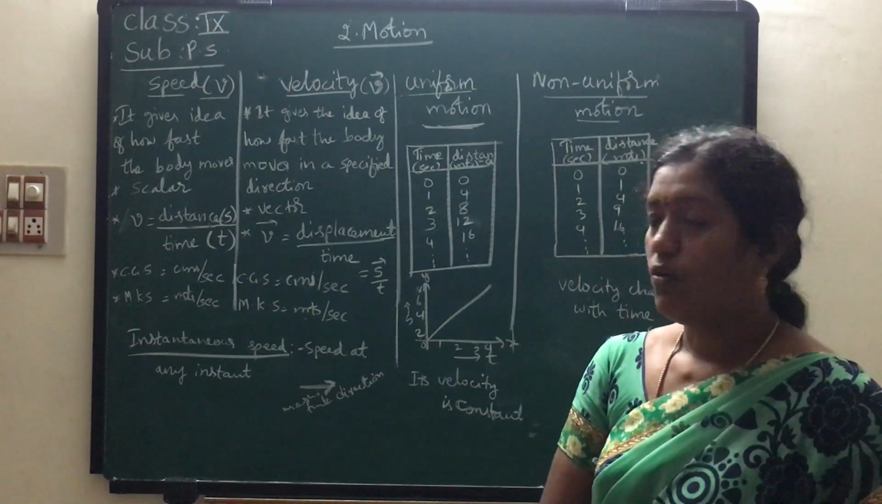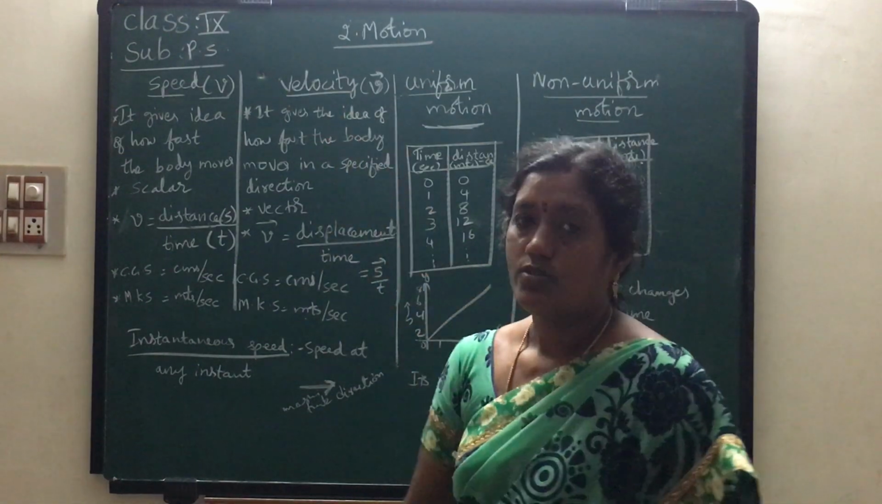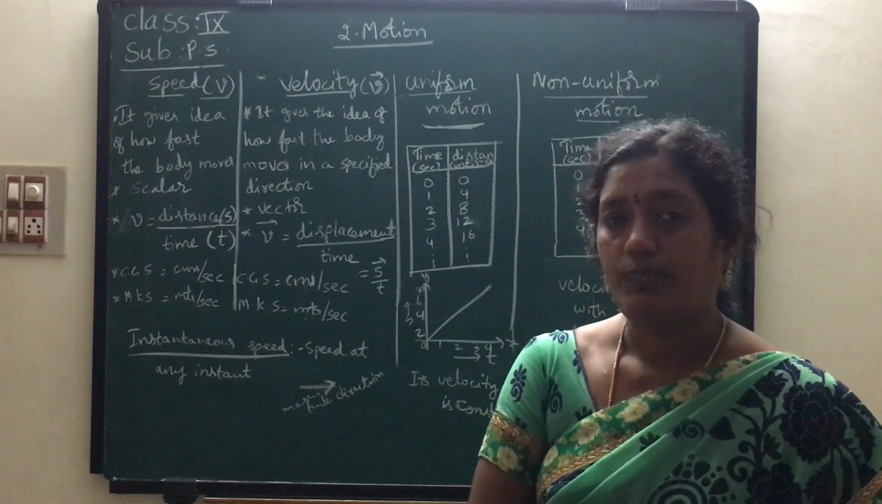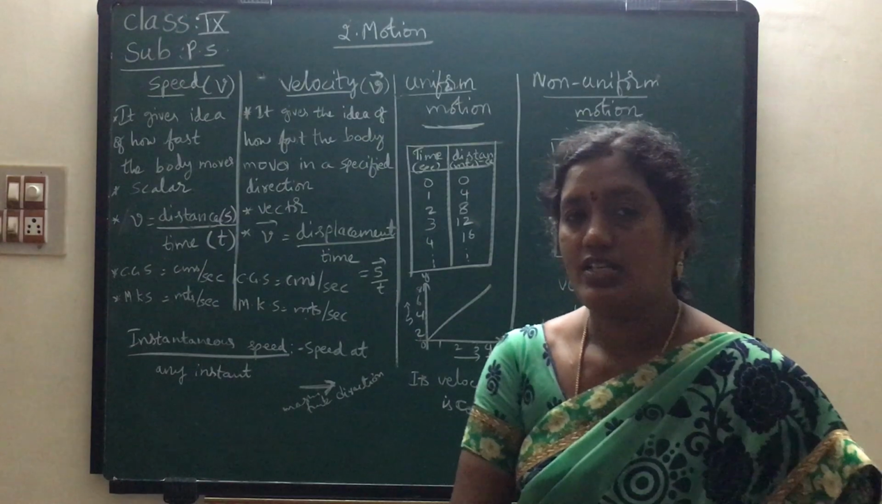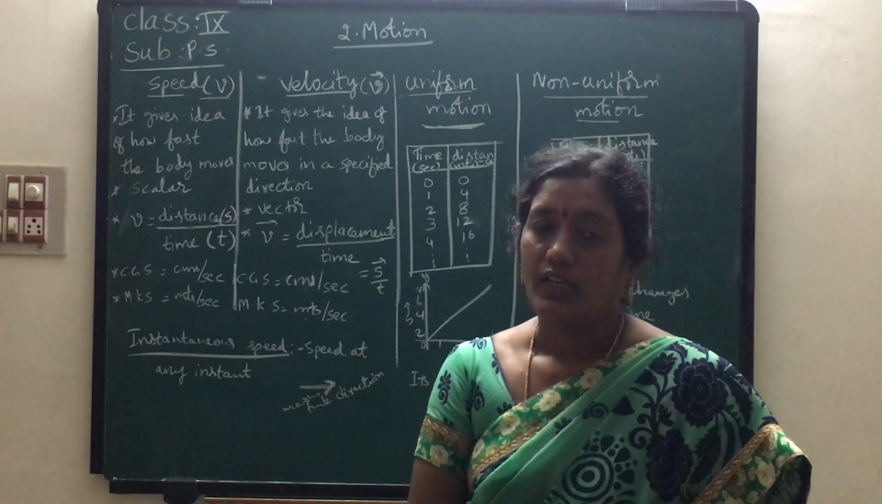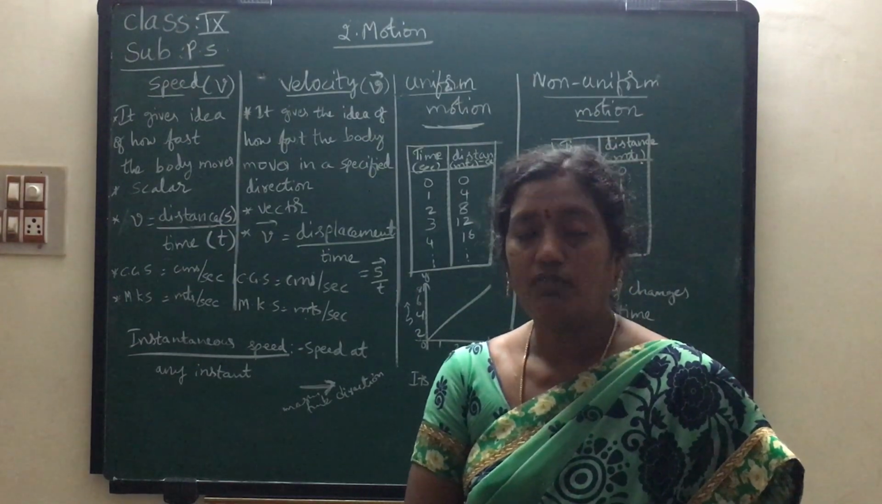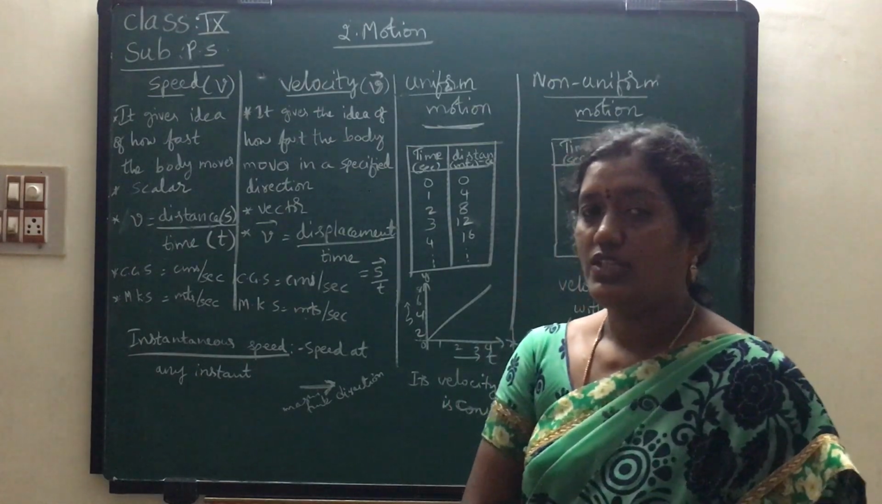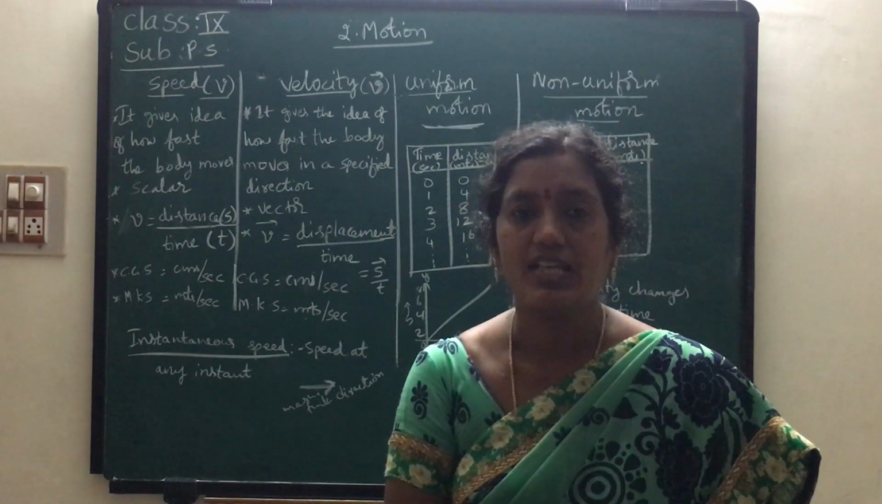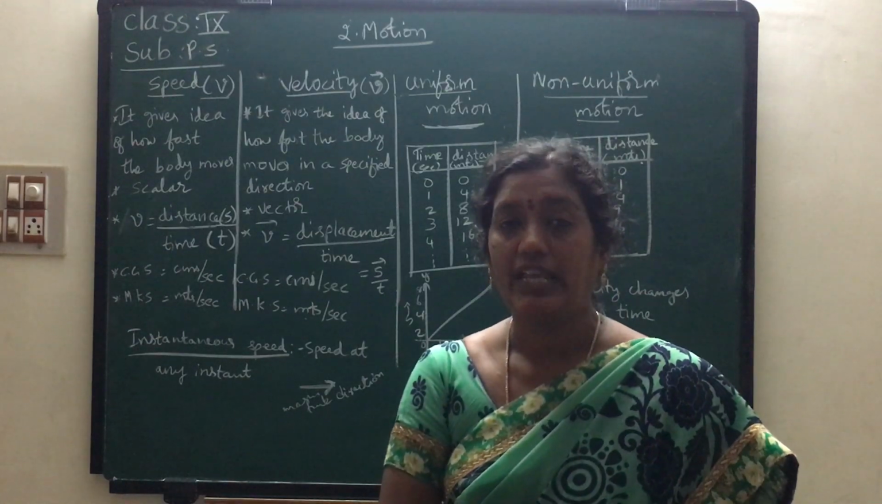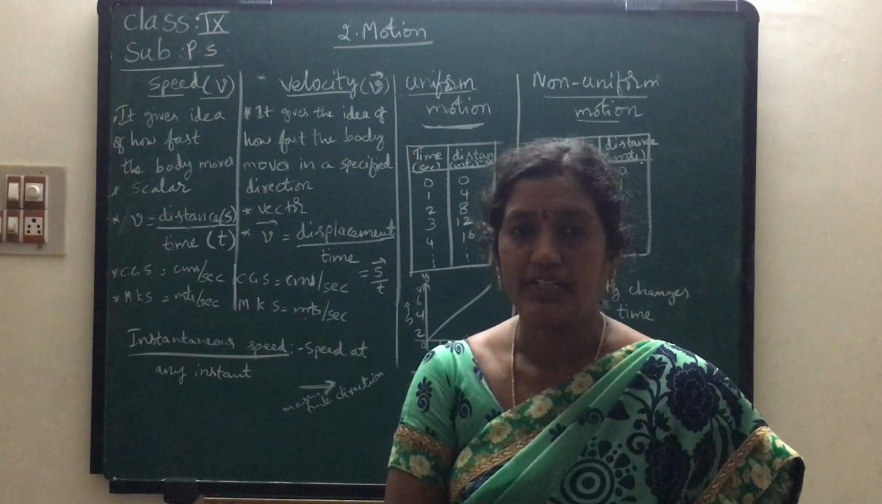Okay children. Now shall we go to velocity? The definitions of speed and velocity are similar, but velocity is a vector quantity, therefore here we should definitely include the direction. So see children, the definition gives the idea of how fast the body moves in a specified direction.